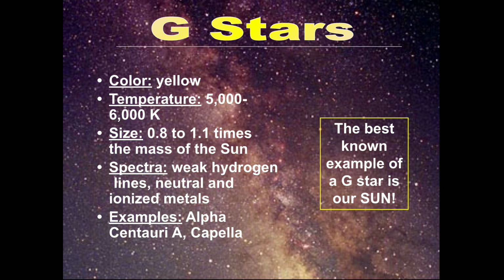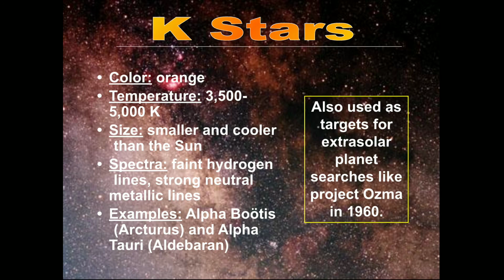Because of these, the G stars are yellow in color. Examples for G stars: Alpha Centauri A and Kepler. Our sun also belongs to a G star whose surface temperature is about 6,000 Kelvin, and the subgroup of our sun is G2.